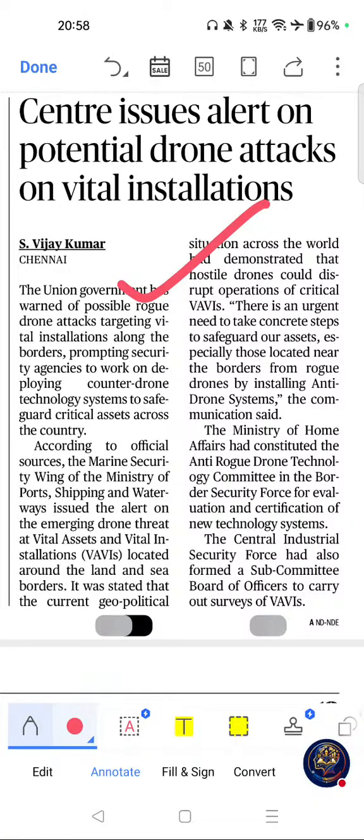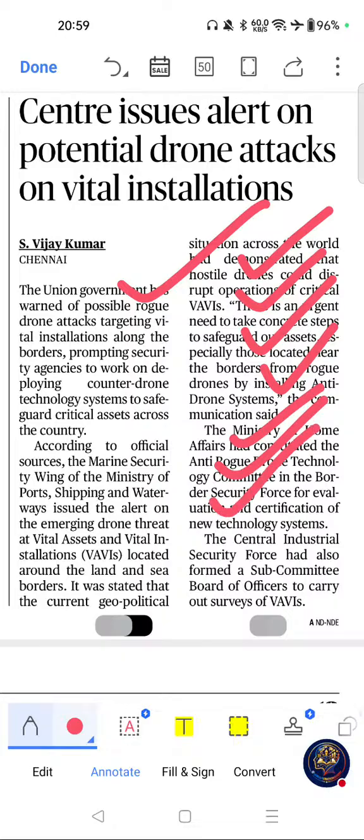Center issues alert on potential drone attacks on vital installations. If you see the importance of this article, direct GS3 internal security topic. Drone threats are increasingly relevant along India's border, and this is closely linked to defense modernization and complements the drone warfare article discussed in page number 10 also. Questions have appeared on drone technology, border security, and critical infrastructure protection.